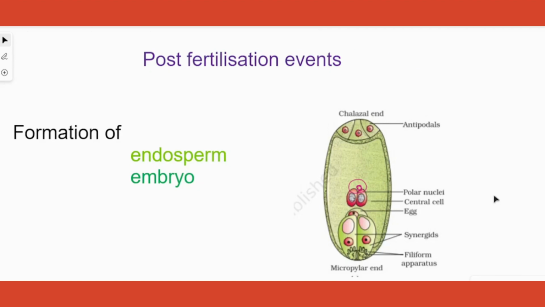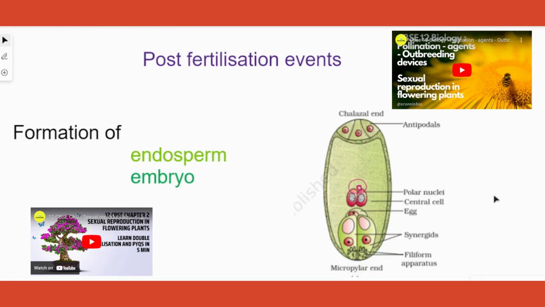The topic for today is post-fertilization events. As you can understand, this is towards the end of the chapter. For the previous topics on sexual reproduction in flowering plants, I have been making a set of videos. Please watch all of them so that there is continuity. If you are directly here, you may not be able to completely follow. However, I'll try to make sense for you. If you haven't watched the previous videos, please do. Otherwise, if you're in a hurry trying to understand this topic, let me try my best to make you understand.